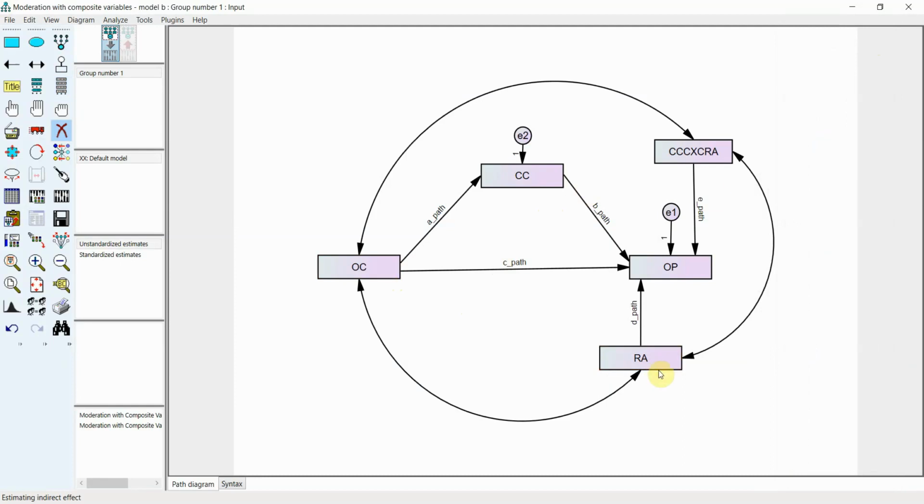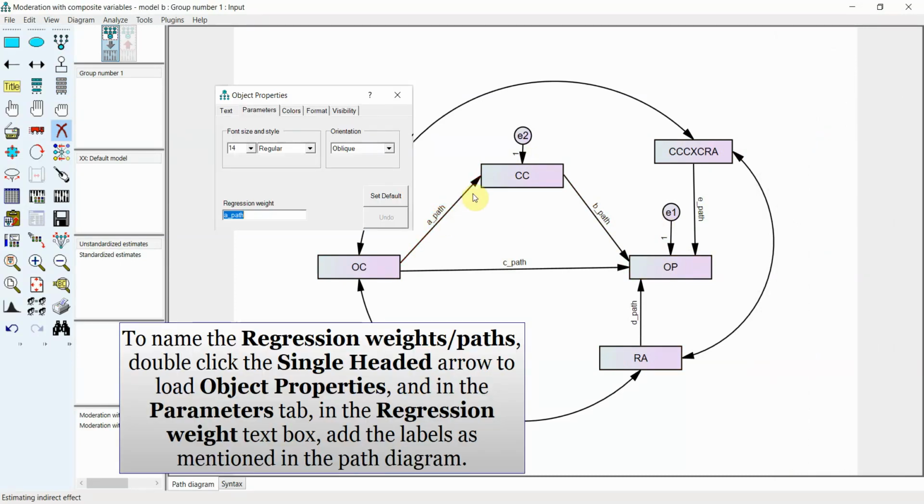This is the exogenous 1, 2, 3, and your endogenous variables with the error terms. Your paths are to be defined. You need to name your paths. Now this is your A path, this is your B path, this is your C path, this is your D path from your moderator to your dependent variable, and this is your E path, that is the path of interaction. Because I'm going to use these paths to create the estimates to calculate the moderated mediation. Or in simple terms, the index of moderated mediation will be calculated based on these paths.